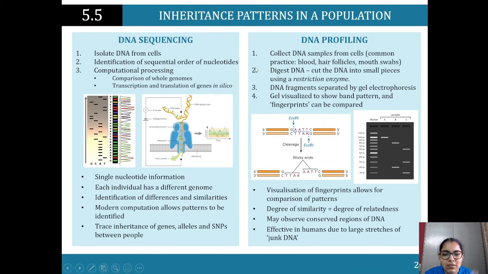But anyways, focusing here on the process: collect DNA samples from the cell, digest DNA, cut the DNA into small pieces using a restriction enzyme. So I'm just putting in the small piece over here. DNA fragments are separated by gel electrophoresis. The gel visualizers show band patterns. These are the band patterns, and that's what it's showing over here.